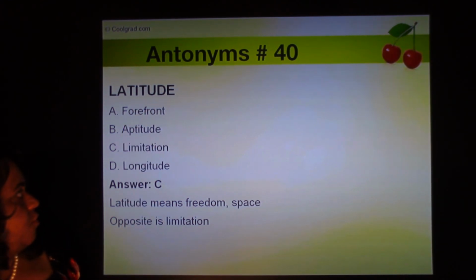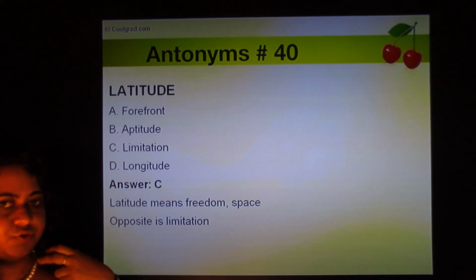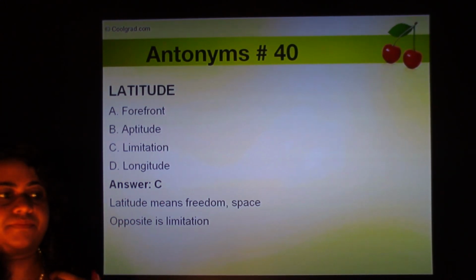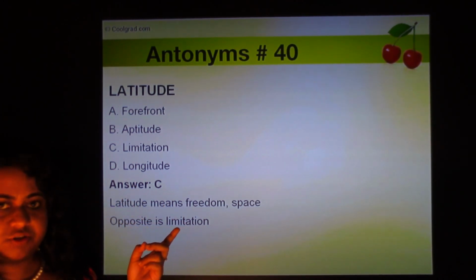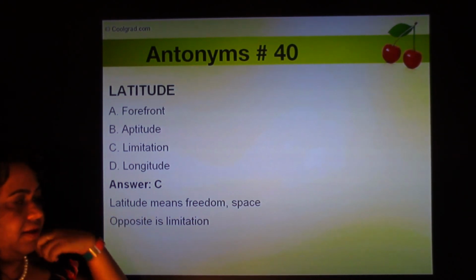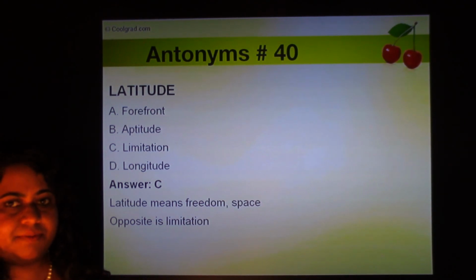Latitude. The four options are forefront, aptitude, limitation, and longitude. So remember that latitude means freedom or space, and the opposite is a limitation, when something is confined to a particular limit.